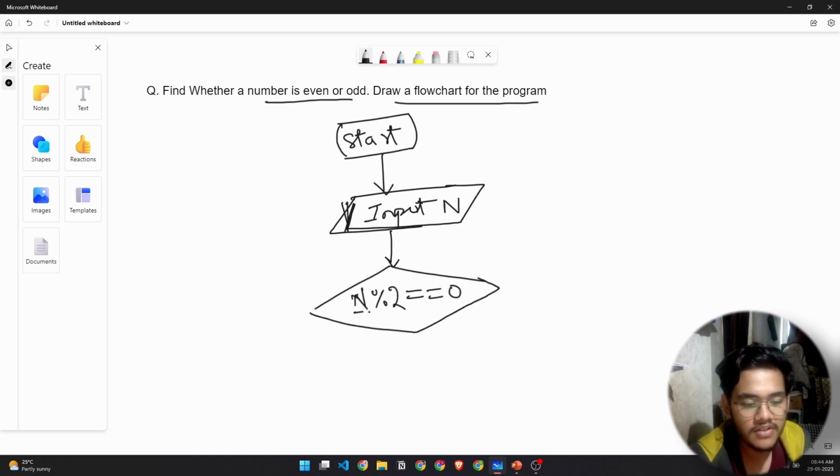So if the number is divisible by 2, that is written here. If yes, let's say, yeah, the number is divisible, I mean the remainder is 0, then we can display the output as even, like we can print even, right?